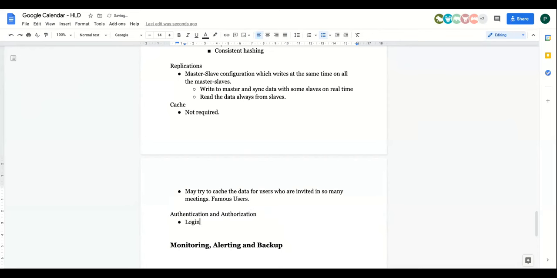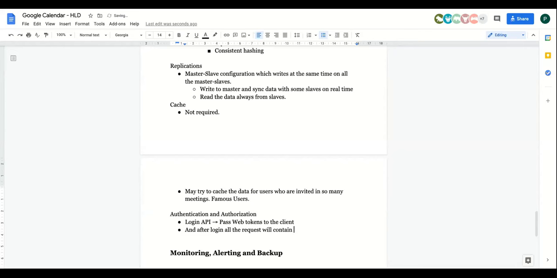Basically, the login API will pass some tokens, you can say JSON web tokens, to the client. After login, all the requests will contain the web tokens as well as the user ID for which the request is sent.